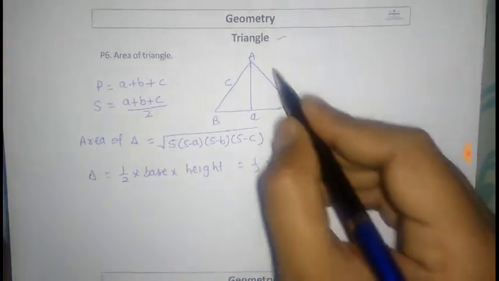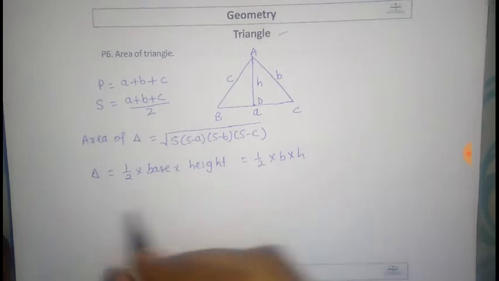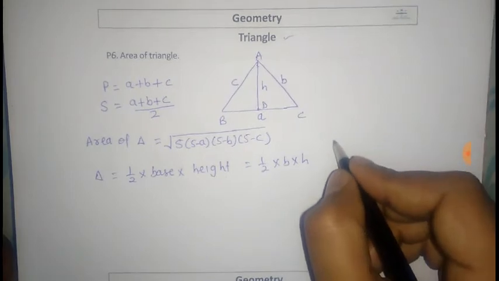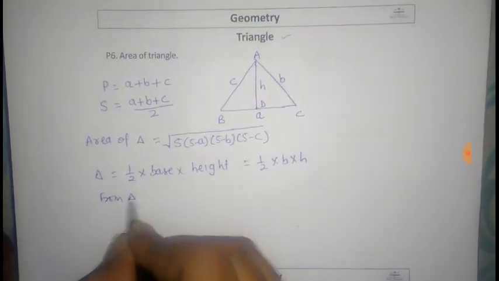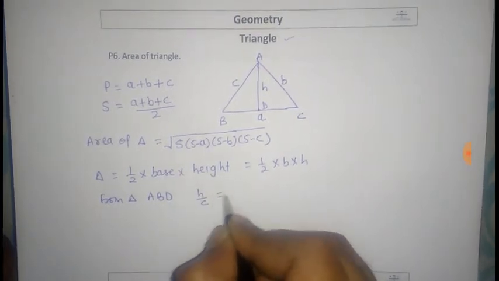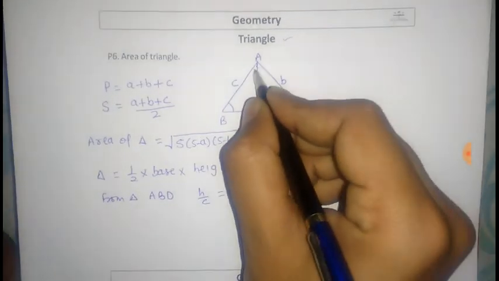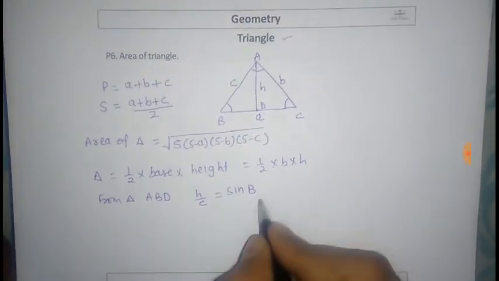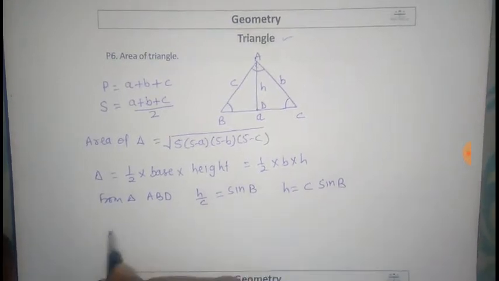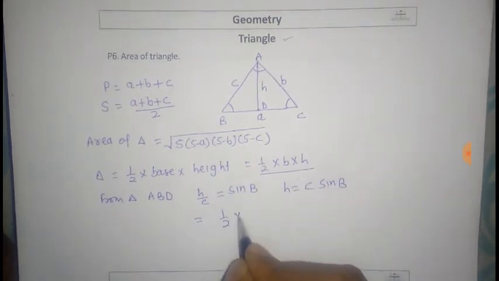Now from this triangle ABC, this is h, this is point D. From triangle ABD, h by c is equal to sine B. This is angle B, this is angle C, this is angle A. From here, h is equal to c sine B. Now our area of the triangle is half of base.